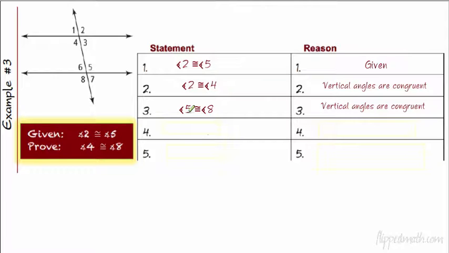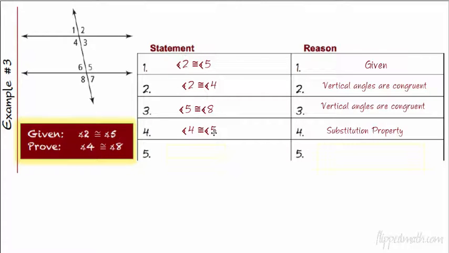So I want a 4 in the front. So here's what I'm going to do. I'm going to substitute this 4 in up here at this 2. Here's 2 right here. There's another 2 right there. I can substitute the 4 in for that 2 and get 4 congruent to 5. Okay, so let's do that. I'm going to write that out. And the reason why is the substitution property. We substituted. And now we're almost done.